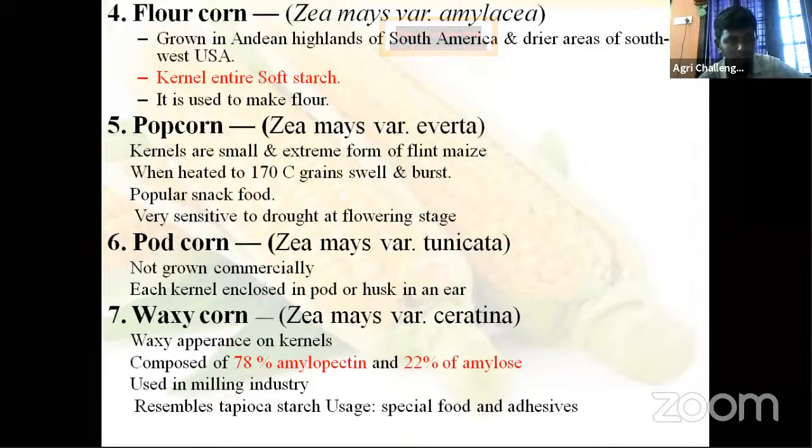Then it resembles tapioca. Tapioca is one type of plant. It resembles tapioca starch. This wax produced from Zea mays ceratina resembles tapioca starch, used for special food and adhesive purposes.